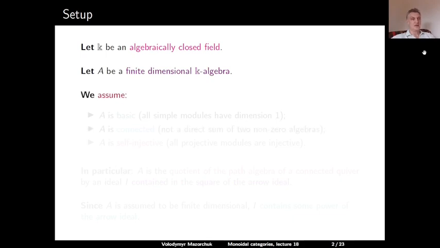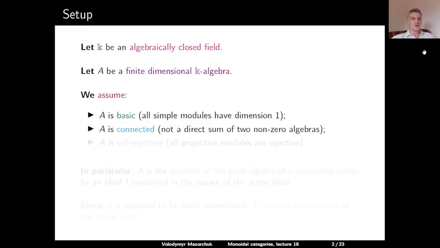We assume that A is basic. This means that all simple modules of A are one-dimensional. We also assume that A is connected. This means that A is not a direct sum of two non-zero subalgebras. And we also assume that A is self-injective. This means that all projective A-modules are injective.